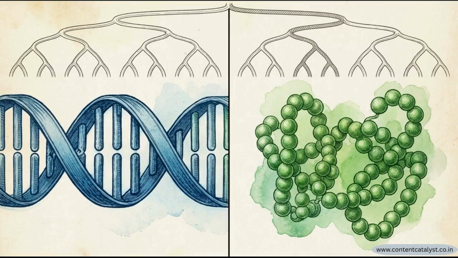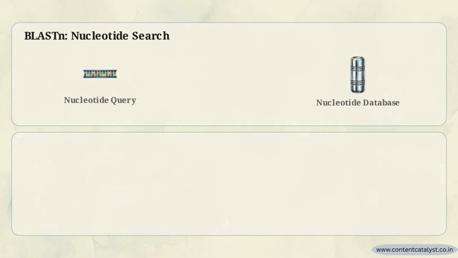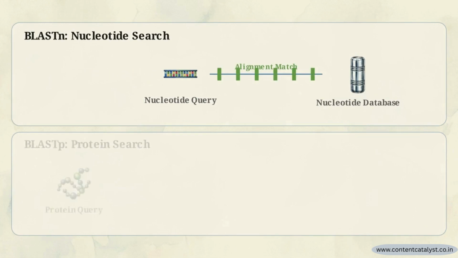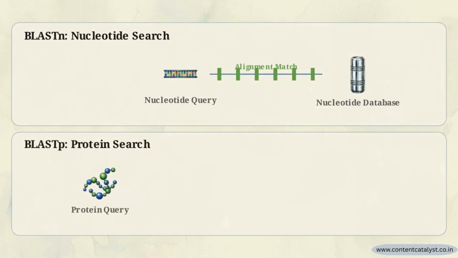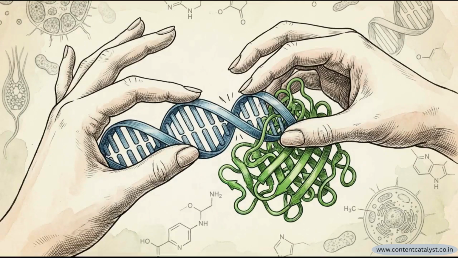Sequence searching is not a one-size-fits-all process. The first step requires researchers to select the correct algorithmic pathway based entirely on their specific input data and biological goal. BLAST-N is engineered for nucleotide sequences, allowing researchers to compare a raw strand of DNA or RNA directly against a nucleotide database. Conversely, BLAST-P is built for protein researchers, comparing an amino acid input directly against a database of known proteins.